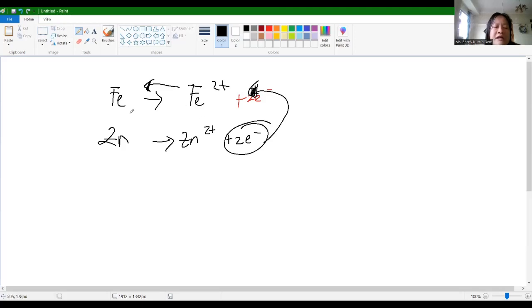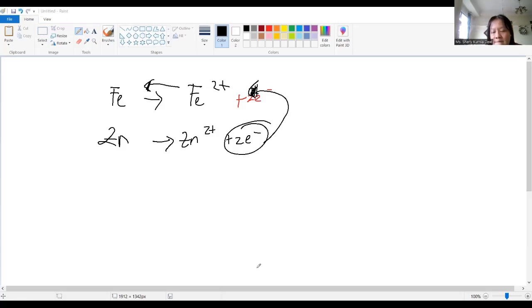So in this sacrificial protection, zinc will lose electron and give it into iron. So therefore, the iron will remain as iron, not ions, like that. Okay.